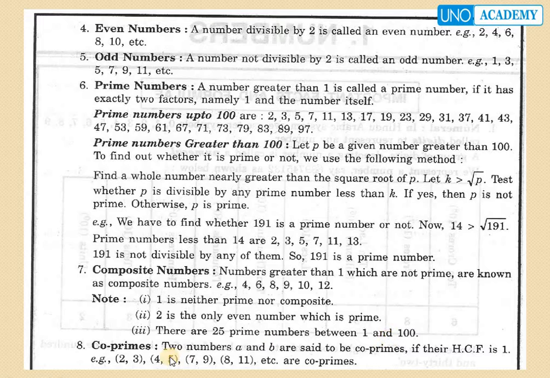Next category is co-primes. Two numbers A and B are said to be co-primes if their HCF is 1, that is, when the only common factor is 1. For example, 2 and 3, the common factor is 1. 4 and 5, the common factor is 1. 7 and 9, 8 and 11, etc. These are all co-primes.